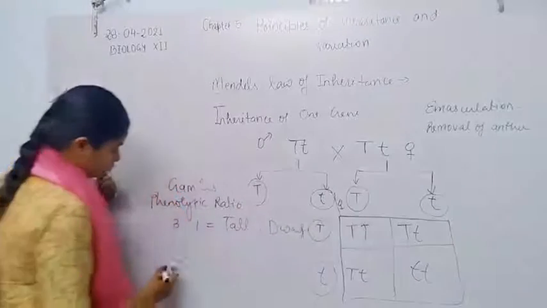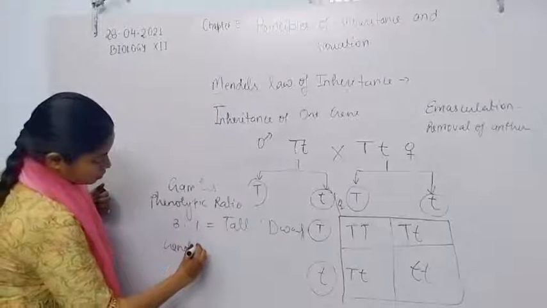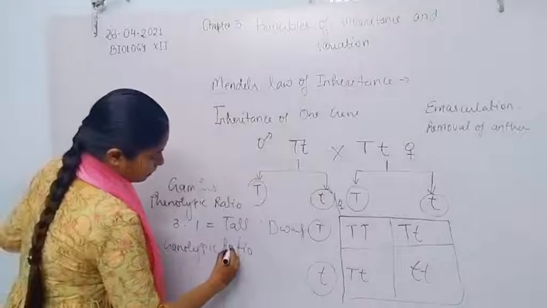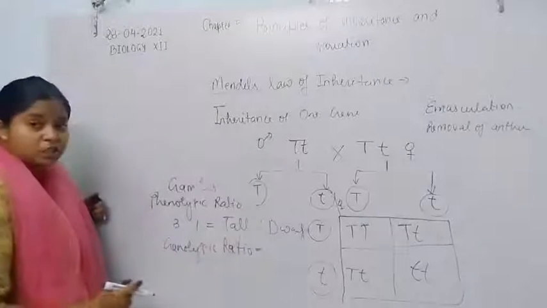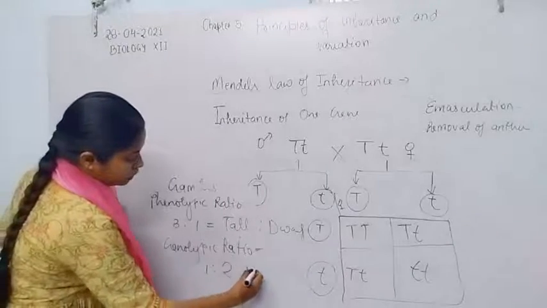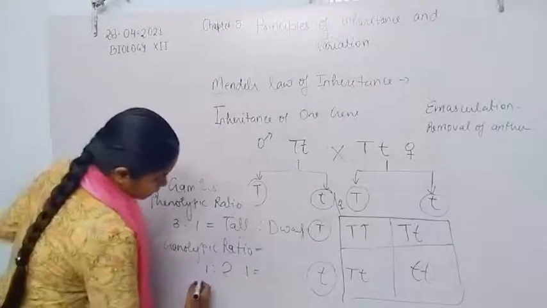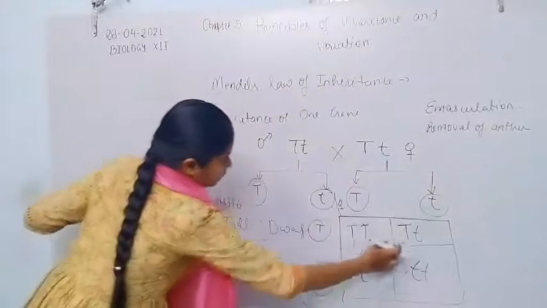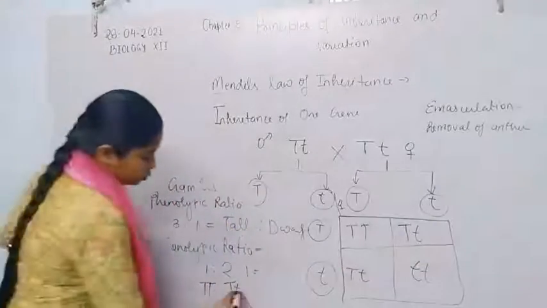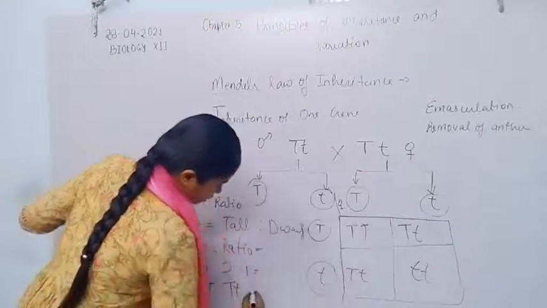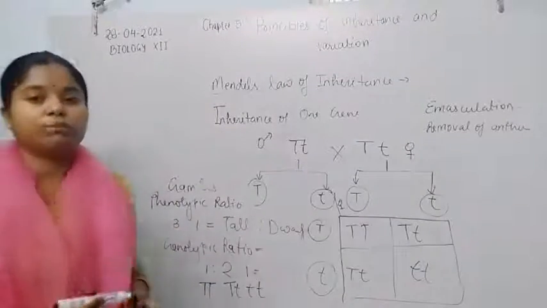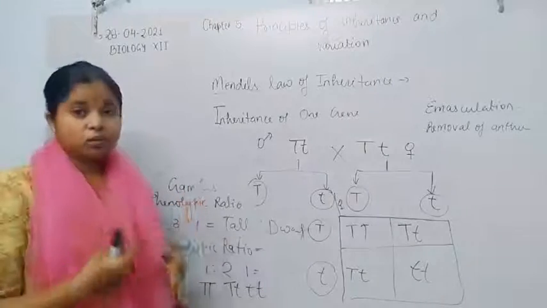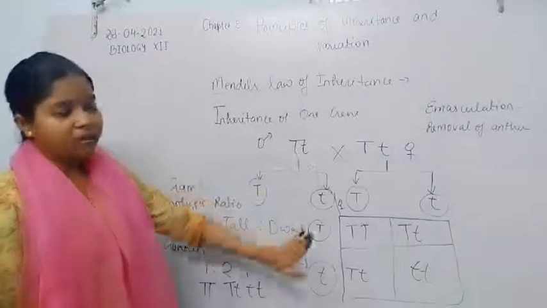And the genotypic ratio is 1:2:1, that is 1 capital T capital T, 2 capital T small t, and 1 small t small t. So this is the result of the monohybrid cross, or inheritance of one gene, the inheritance of plant height.